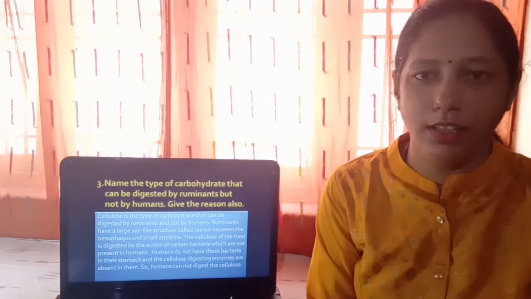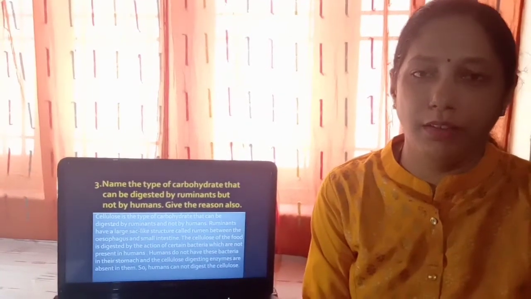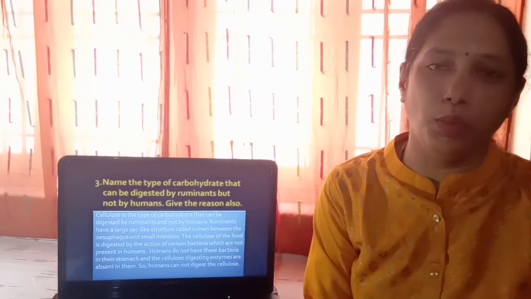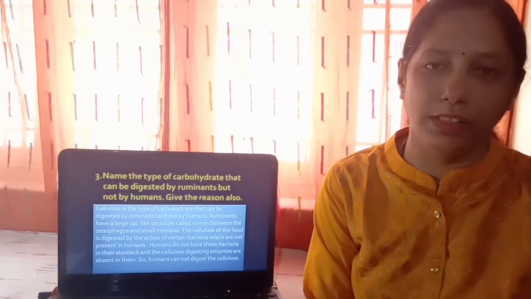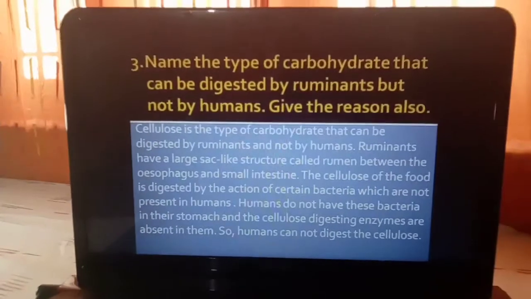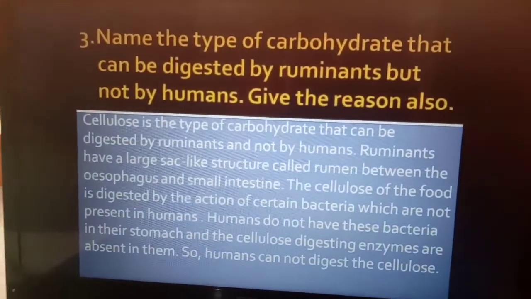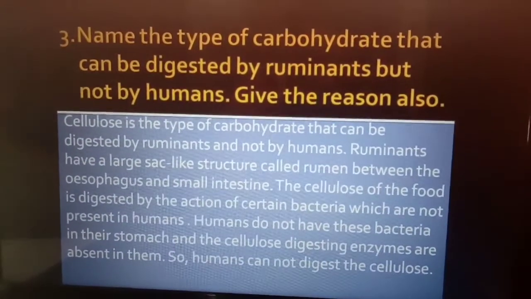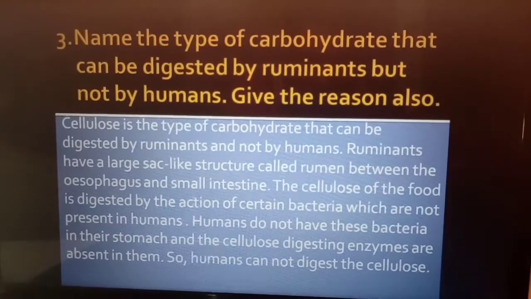Third question is, name the carbohydrate which can be digested by the ruminants but not by the humans. Give the reasons also. The answer is, cellulose is the type of carbohydrate that can be digested by ruminants and not by humans.